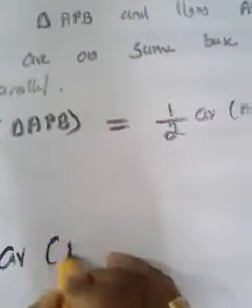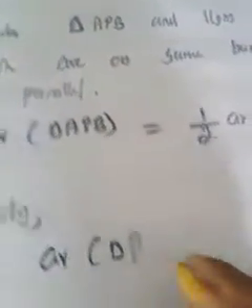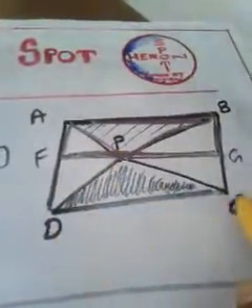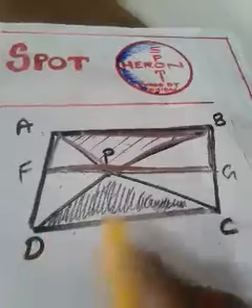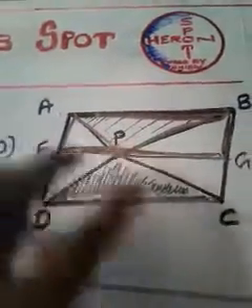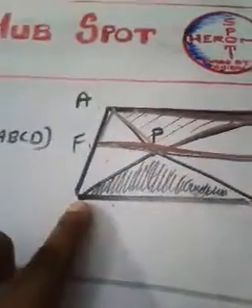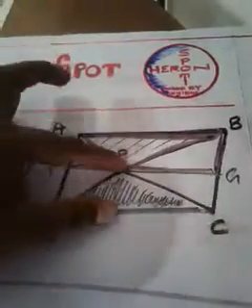Area of triangle PCD. You may understand which is triangle PCD; see, this is the triangle PCD. Area of triangle PCD should be half of the area of the parallelogram DCGF. Why? Because the triangle PCD and the parallelogram DCGF are on the same base DC and between the same parallel lines.